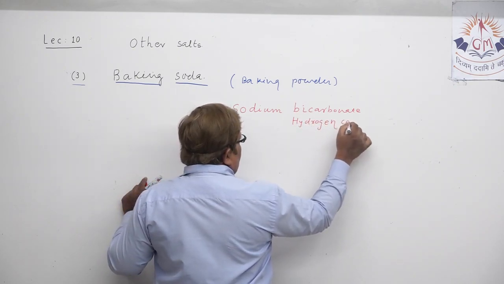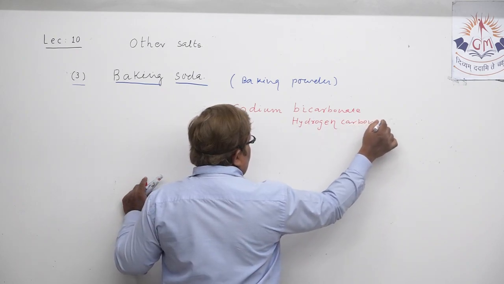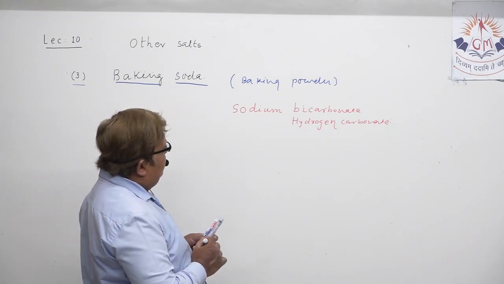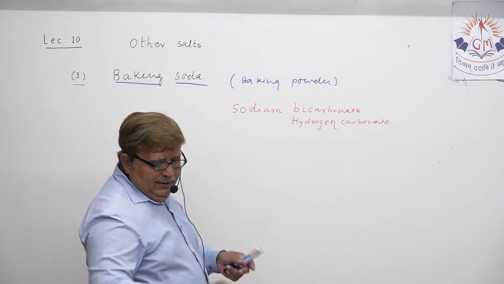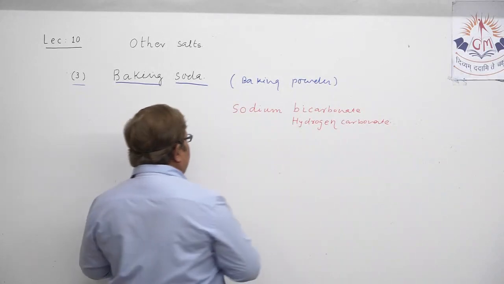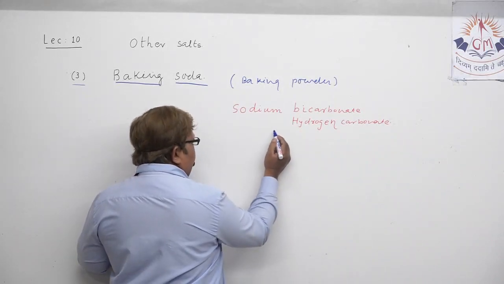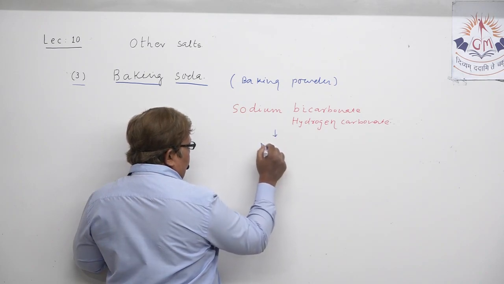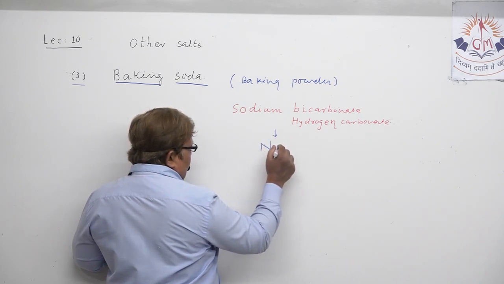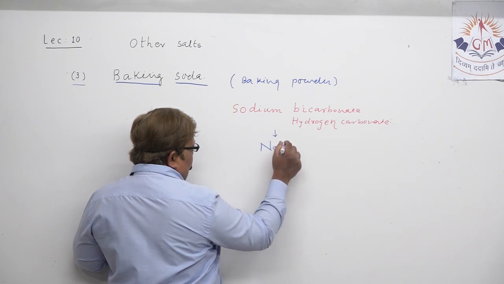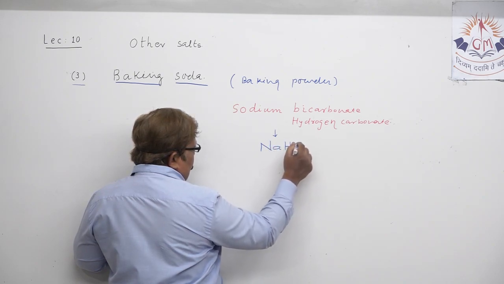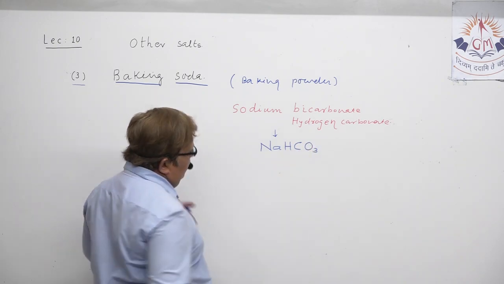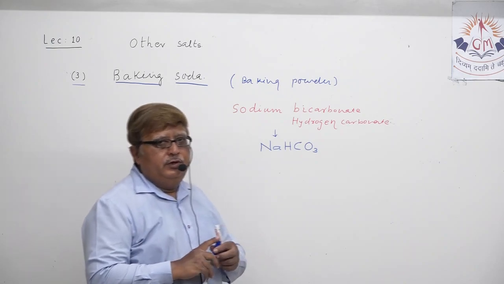Either you speak sodium hydrogen carbonate or you can say sodium bicarbonate, understand? And the formula also you might be knowing because it looks like a revision. The formula itself is NaHCO3. You might be knowing this formula.